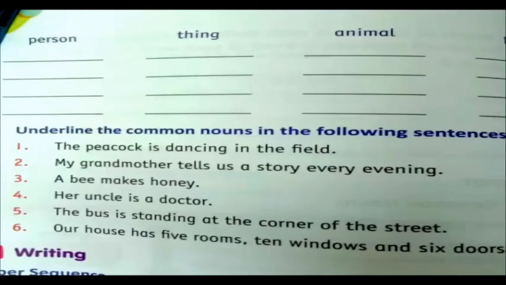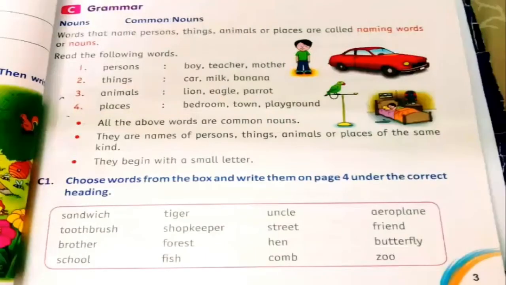On page number 4, you have 4 columns. Person, means इंसान; thing, चीज़ें; animal, जानवर; place, जगह. Now come to page number 3. I will read and you will think about it. Place is right for the word.